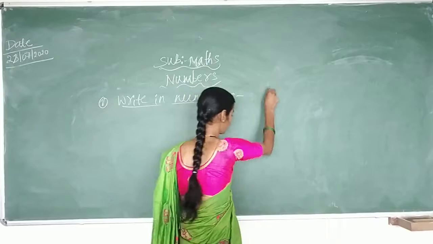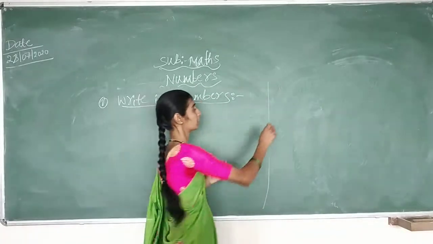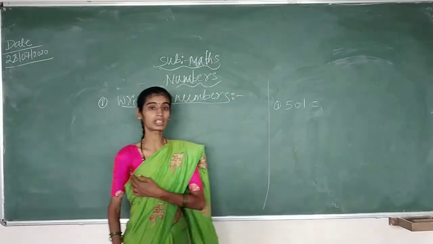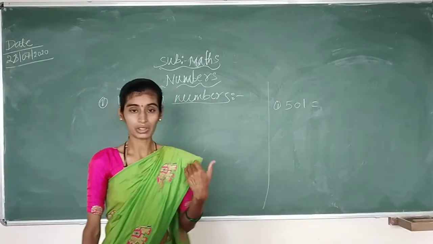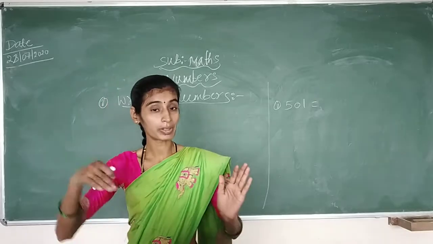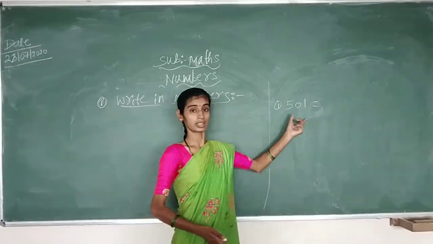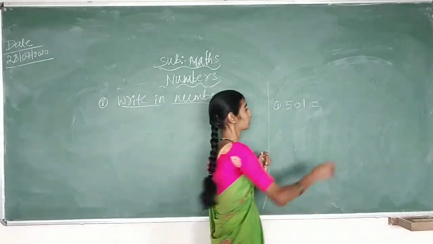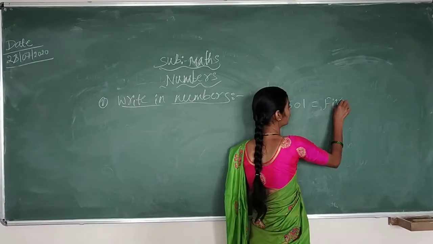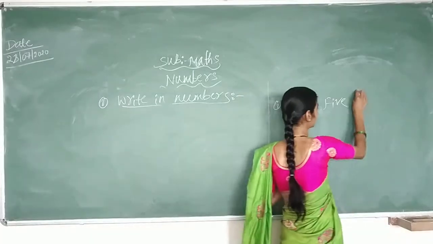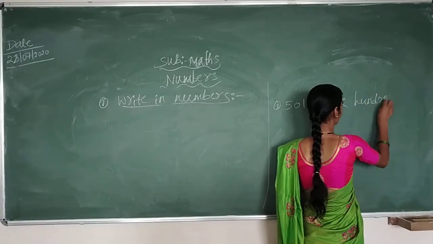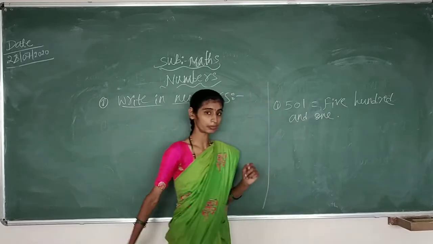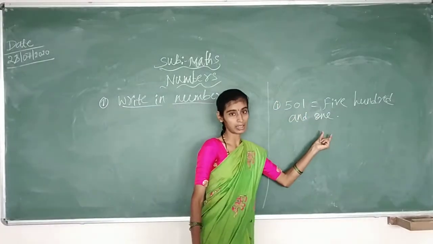Like in number names, as you have seen in the previous class, they used to give you a number like 501. So, how to write the number name? Writing the number in words, we call it a number name. So, writing 501 in words, how do we write? F-I-V-E 5, H-U-N-D-R-E-D 100 and O-N-E 1. This is all about writing the number name.